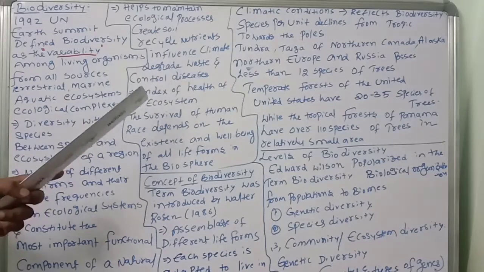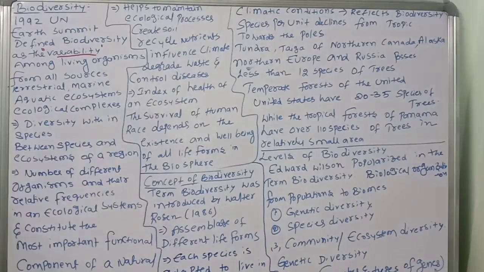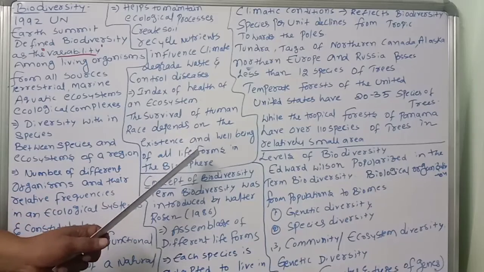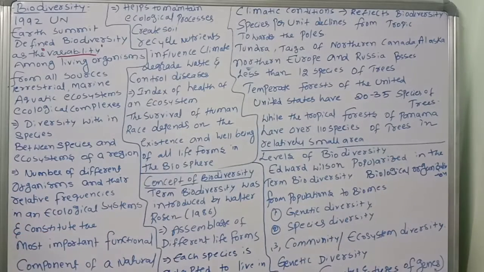This all indicates the index of the health of an ecosystem. Even the survival of the human race depends on the existence and well-being of all life forms in the biosphere.